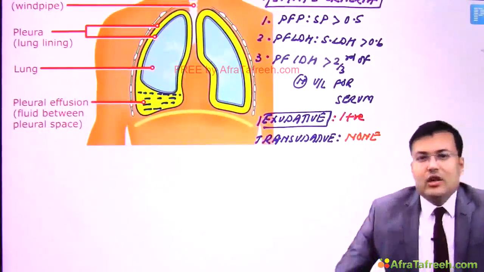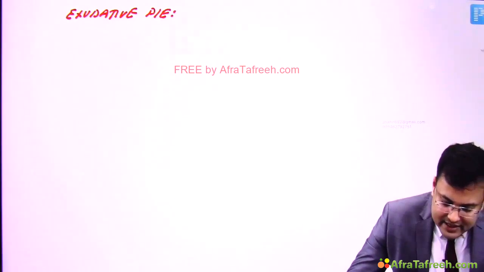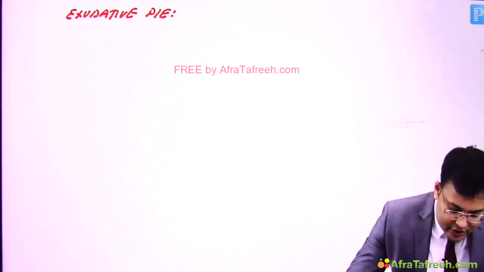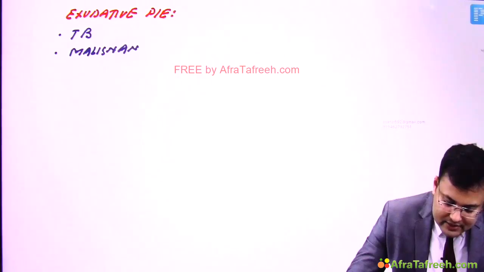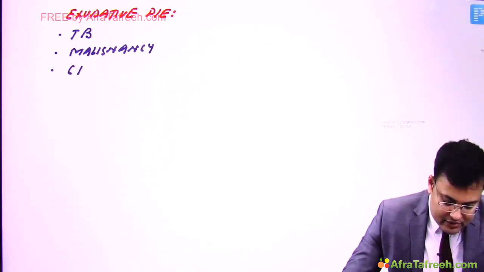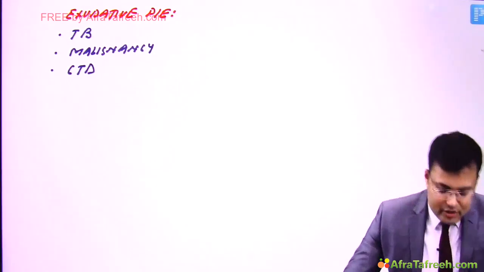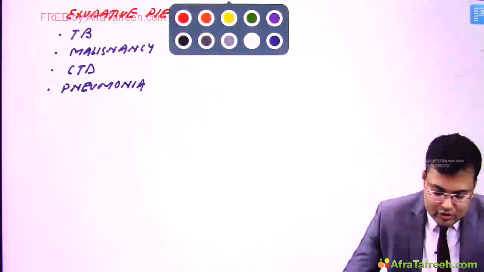So first, causes of exudative pleural effusion. Clear? So in India, the most important cause is tuberculosis, second is malignancy, carcinoma lung, or in cases of metastasis, and third, connective tissue disorders, and fourth, in medicine you have seen what? Pneumonia. Clear?